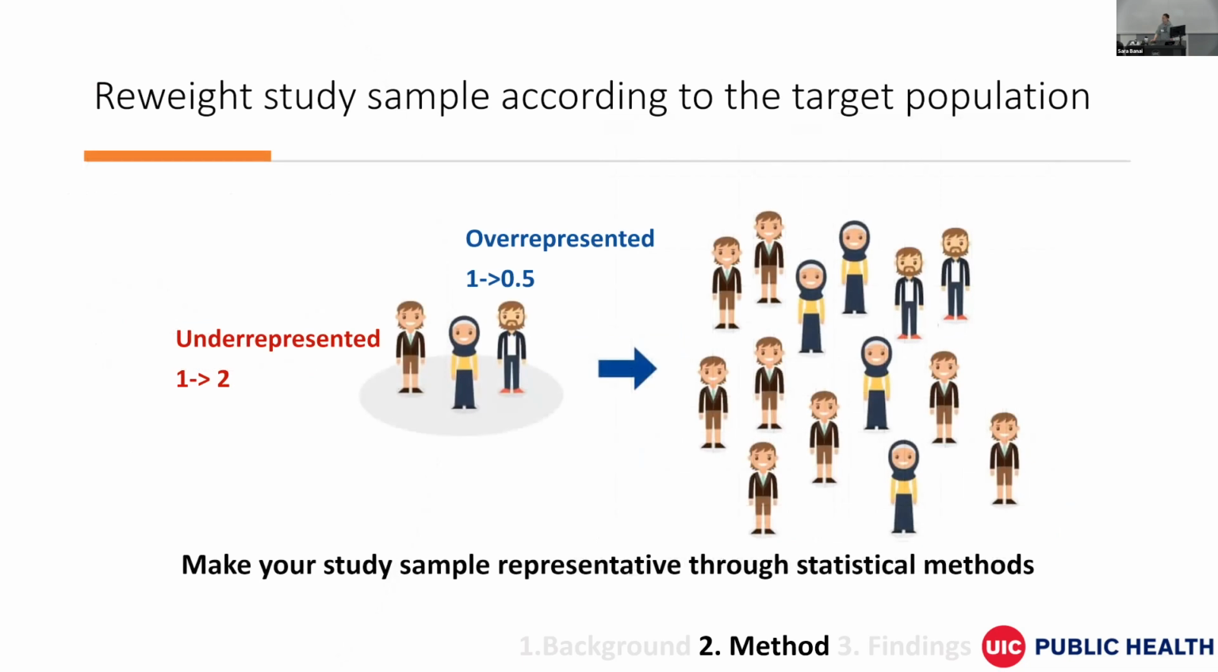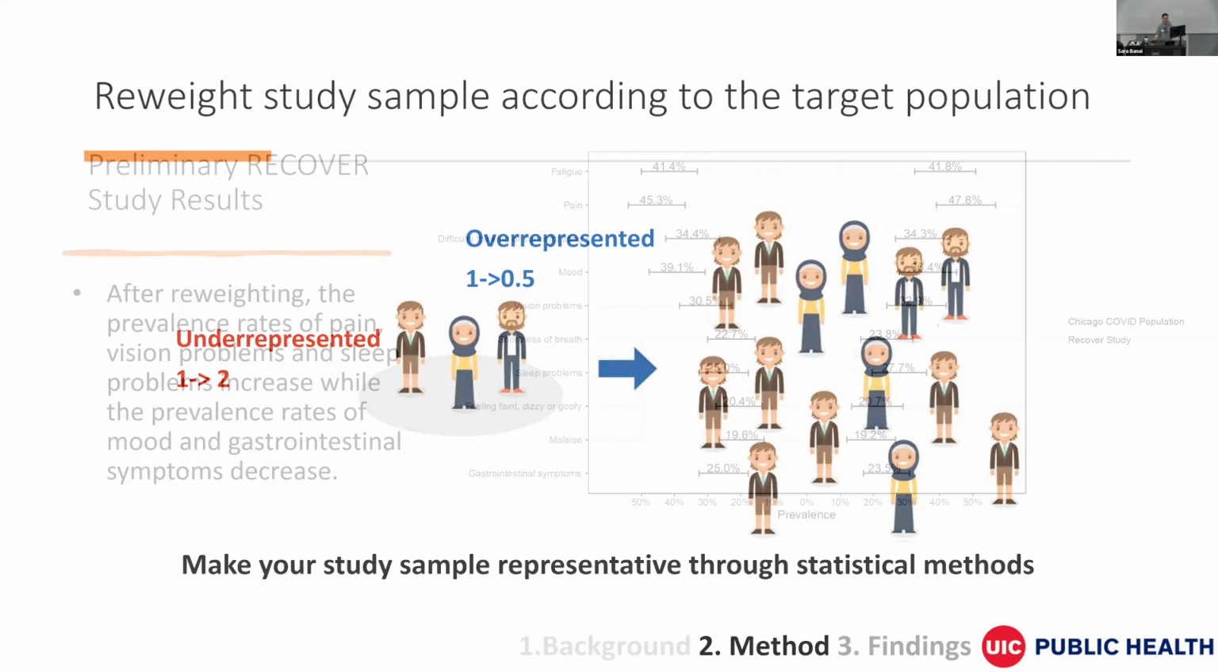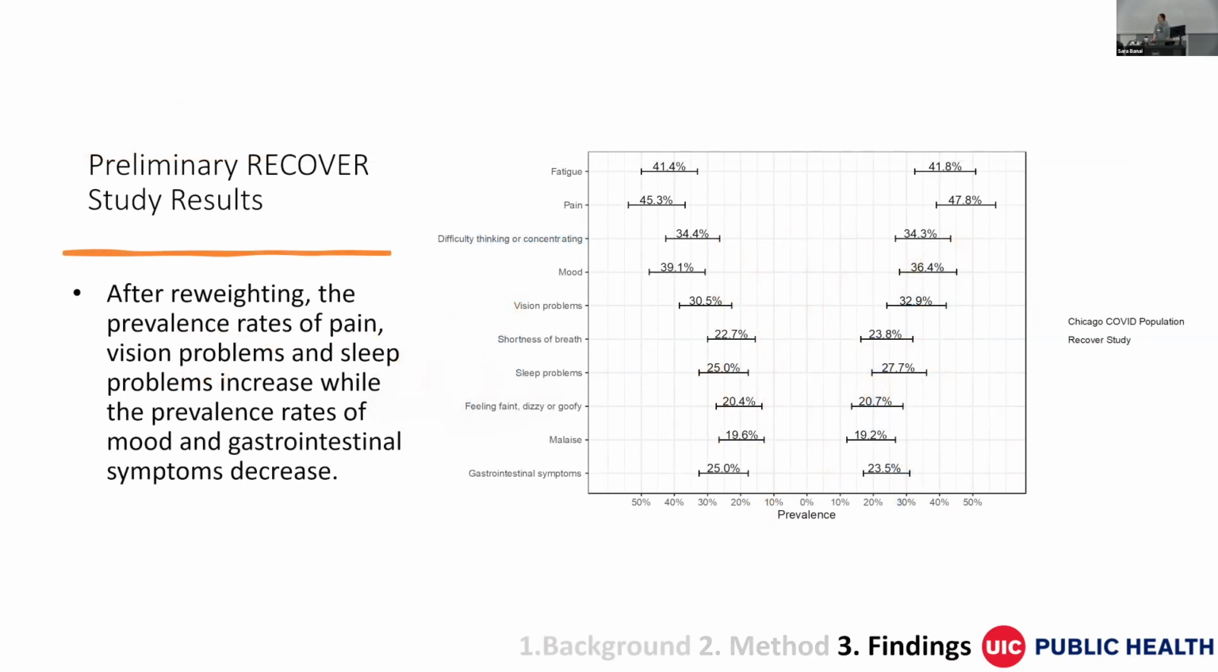One way is to do reweighting. We can try to upweight those underrepresented subjects while downweighting those overrepresented subjects to make our study sample close to the target population. I apply this method to our RECOVER study findings. So in this plot on the left, I show the original RECOVER study findings of symptom prevalence. And the right one is the adjusted symptom prevalence for the Chicago population after reweighting.